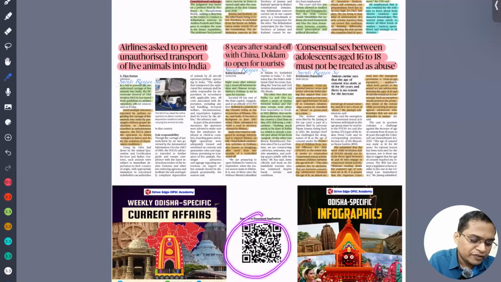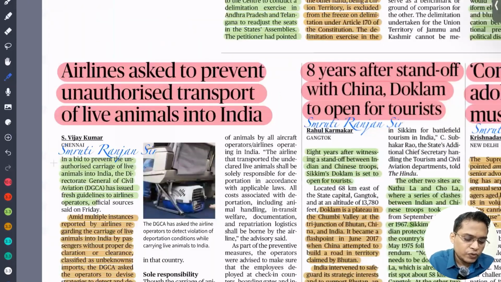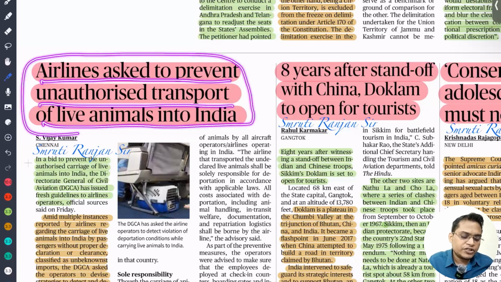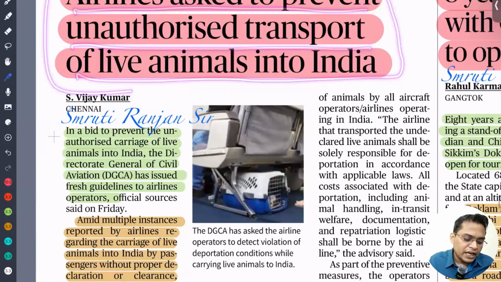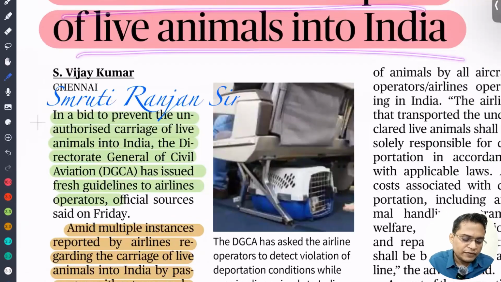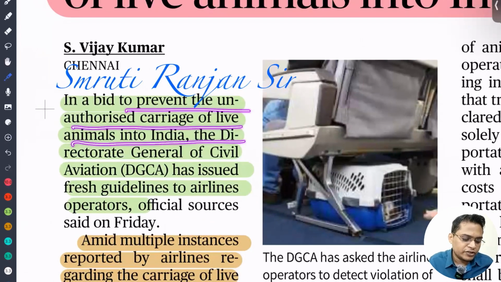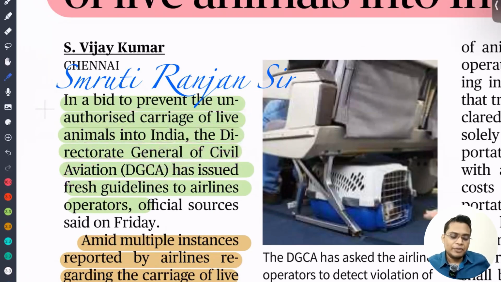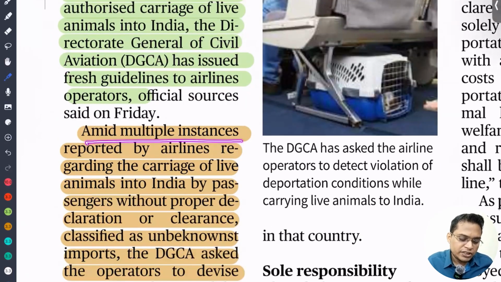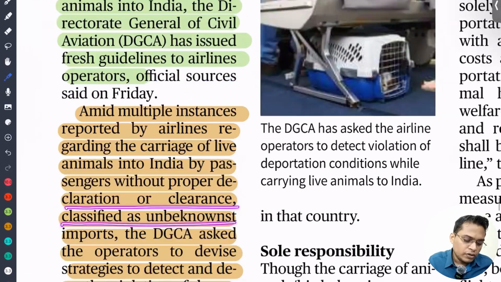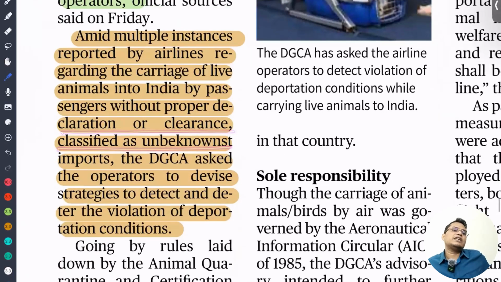So airlines are asked to prevent unauthorized transport of living animals into India, because in a bid to prevent unauthorized carriage of living animals into India, the DGCA, that is the Director General of Civil Aviation, which regulates civil aviation in India, acted amid multiple instances reported by airlines regarding carriage of live animals into India by passengers without proper declaration and clearance, classified as a non-list import. If we keep importing living animals without proper permission, there might be trafficking, there might be abuse of animal rights. That is the reason we need regulation.